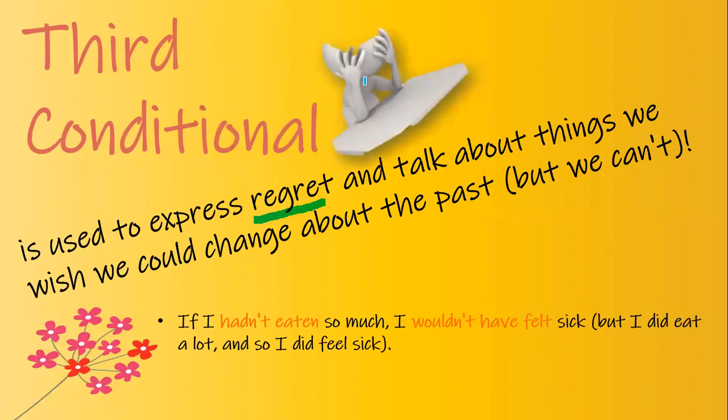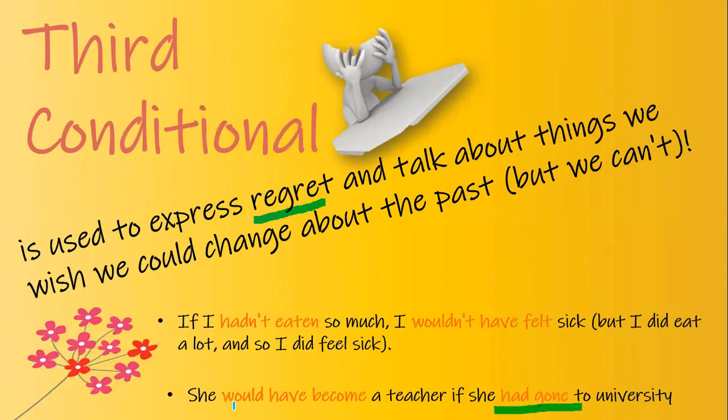So it means that this is actually a regret over something which somebody has done in the past. Look at another example. She would have become a teacher if she had gone to the university. But the condition is that she is not a teacher because she had not attended any university. You can see that here the clauses are switched.